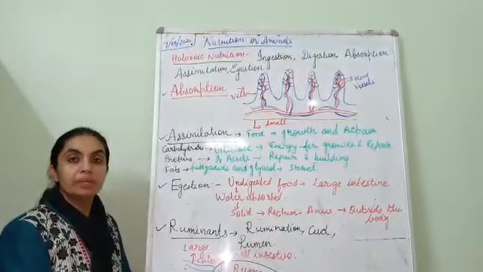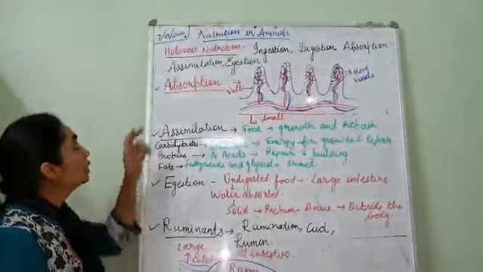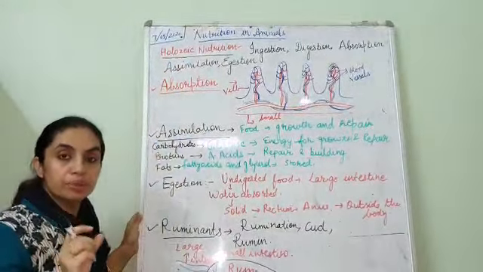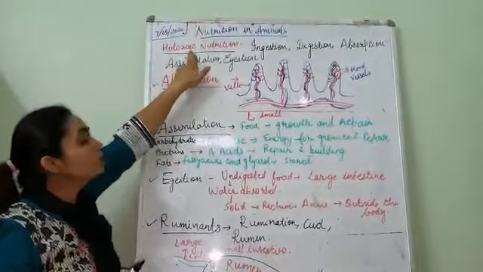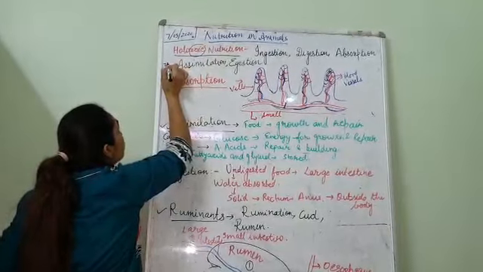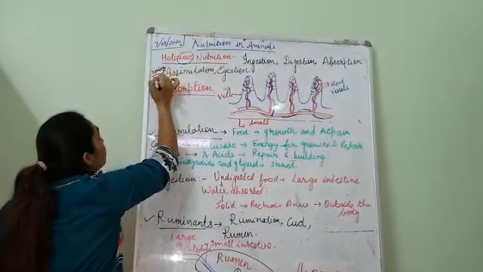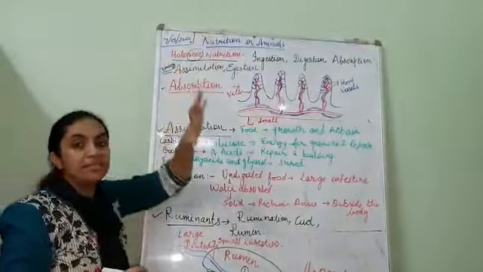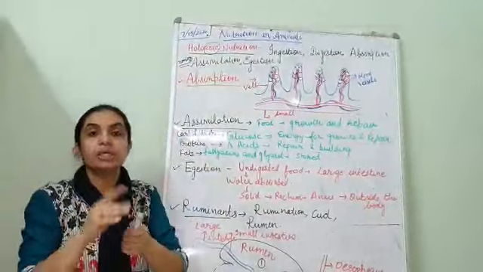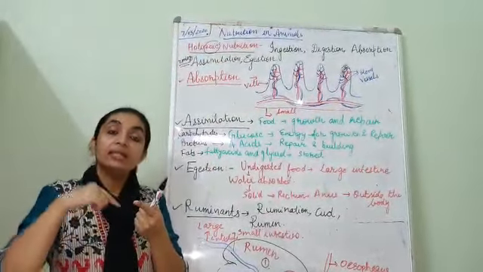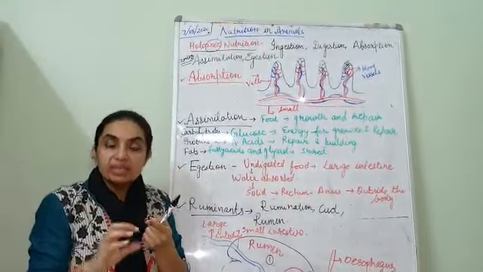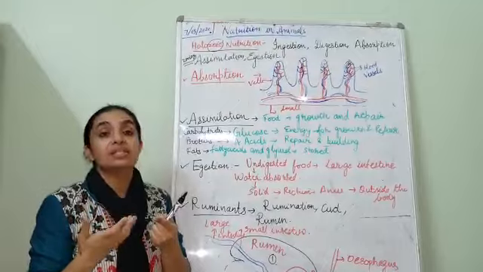Good morning children. Today we'll begin with the same chapter and a new term I want to introduce to you all, Holozoic nutrition. The word zoic comes from animals, like zoology is the study of animals, and zoo is a word we use for animals. So holozoic nutrition is that nutrition in which the food is taken inside and the digestion of food takes place inside the body cavity by various enzymes, or we can say digestive juices.